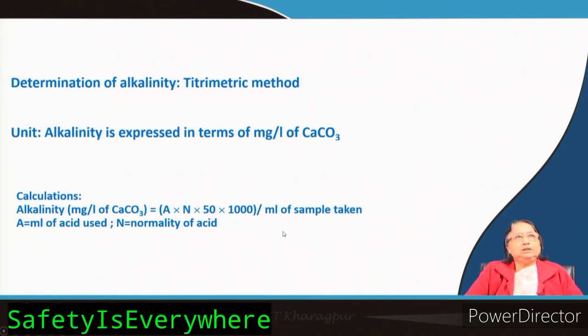These two titrations are very useful. We often do them in our laboratory, and they are very useful titrations for environmental engineers, as I told you in the beginning. You can also try them very easily in your simple laboratory. Only a burette, pipette and conical flask are required for this type of titration, and only two very common indicators, phenolphthalein and methyl orange.